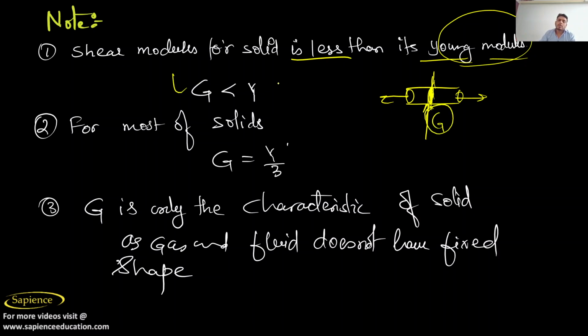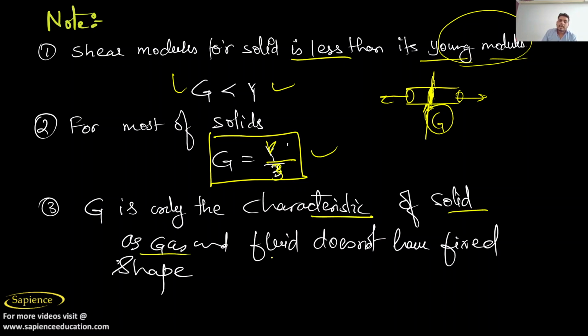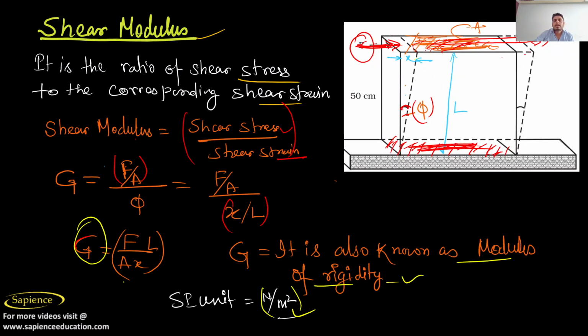So G is always less than Young modulus of elasticity, and for most solids, remember, G is equal to Young modulus divided by 3, right? G is the only characteristic of a solid, as a gas and a fluid do not have a fixed shape. So I hope you have understood this shear modulus.